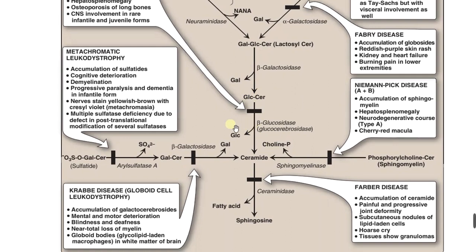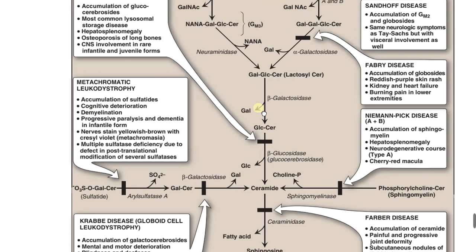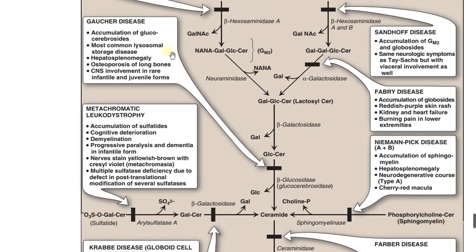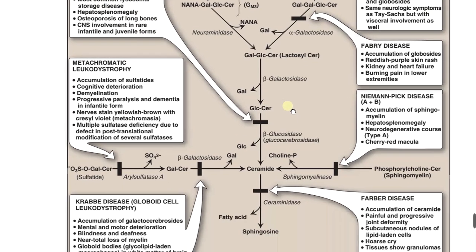If the glucose is not liberated from glucose with ceramide, this will create a complication called Gaucher disease. Gaucher disease is nothing but accumulation of glucose cerebrosides. It is the most common lysosomal storage disease, with hepatosplenomegaly, osteoporosis in long bones, and central nervous system involvement seen in rare infantile and juvenile forms.